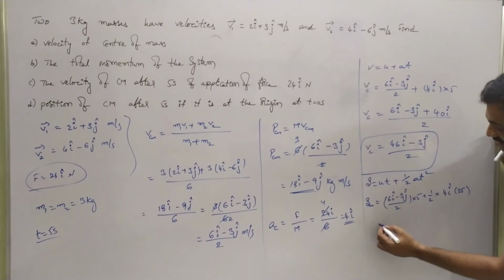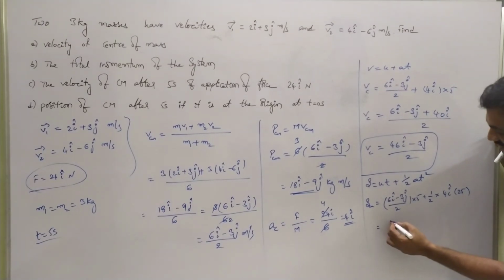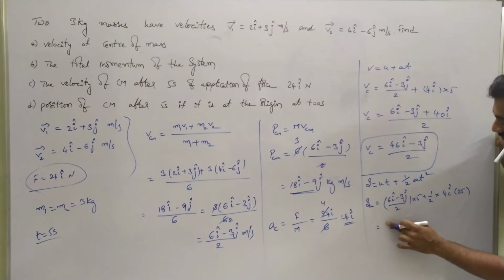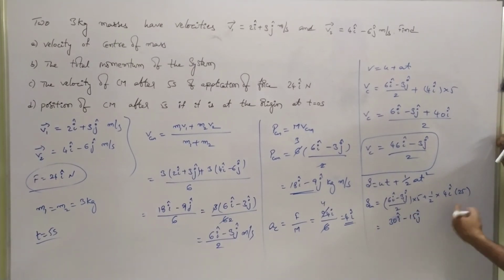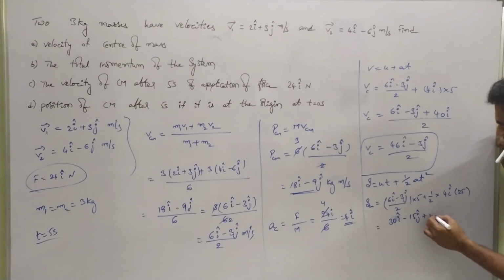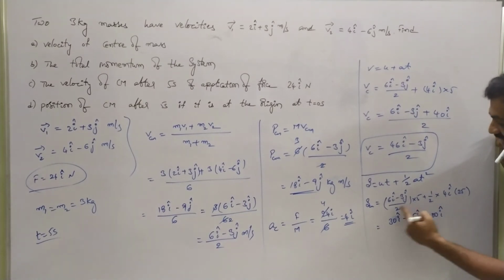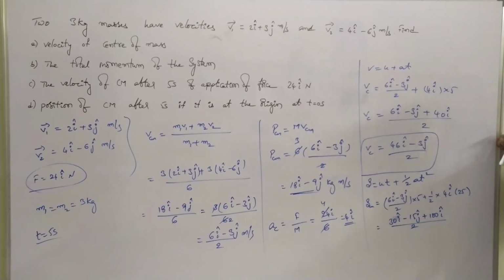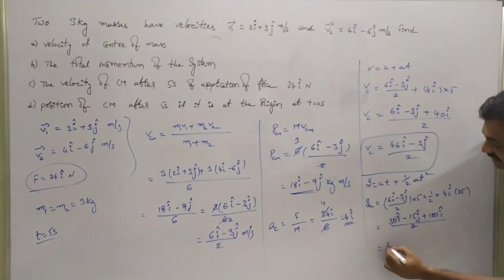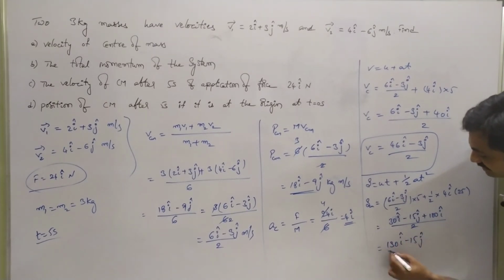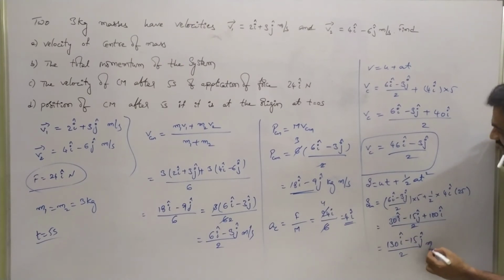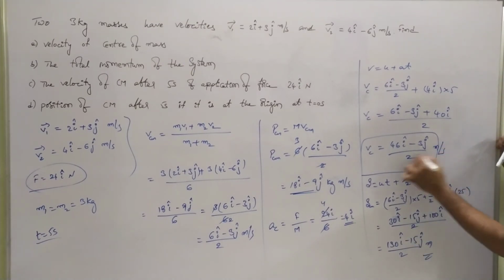So based on that, we have 5 into 6, which is 30 i cap, and 5 into 3 is 15 j cap, and observe that 25 into 4 is 100 i cap by 2, here we have 2 common. Then based on that, 100 plus 30 is nothing but 130 i cap minus 15 j cap by 2. Position is in meter and velocity is in meter per second.